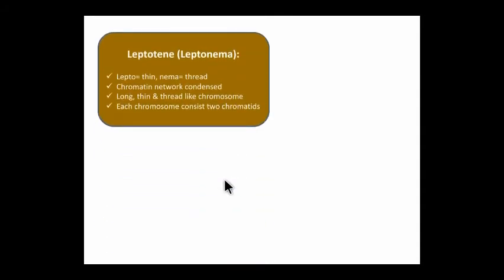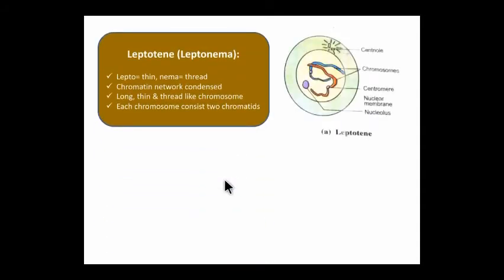So, the leptotene phase. Leptos means thin and nema means thread. During this phase, the chromatin network condenses and resolves into long and thin, thread-like chromosomes.